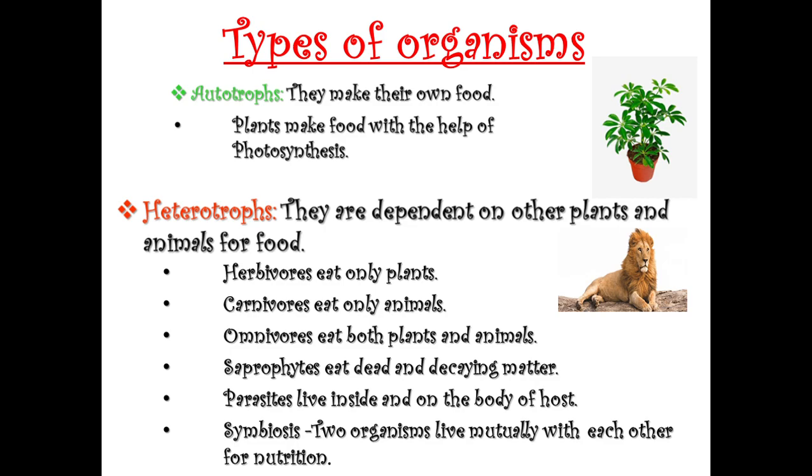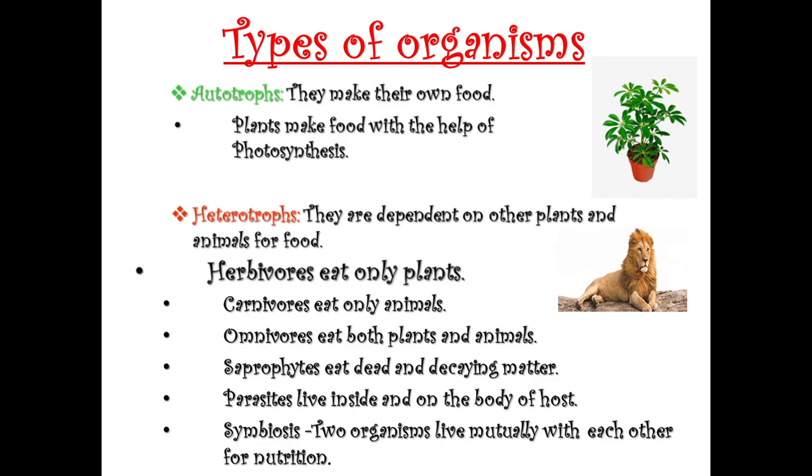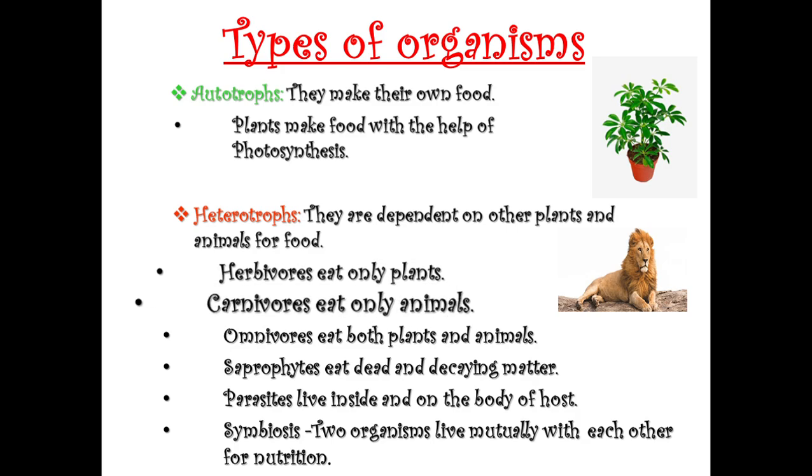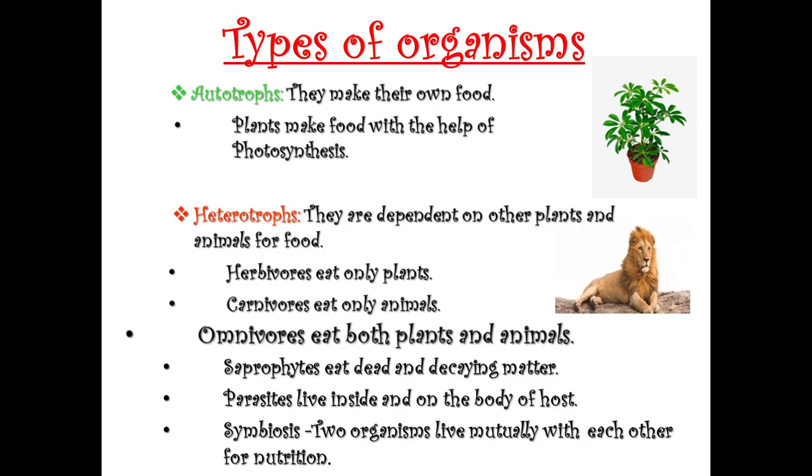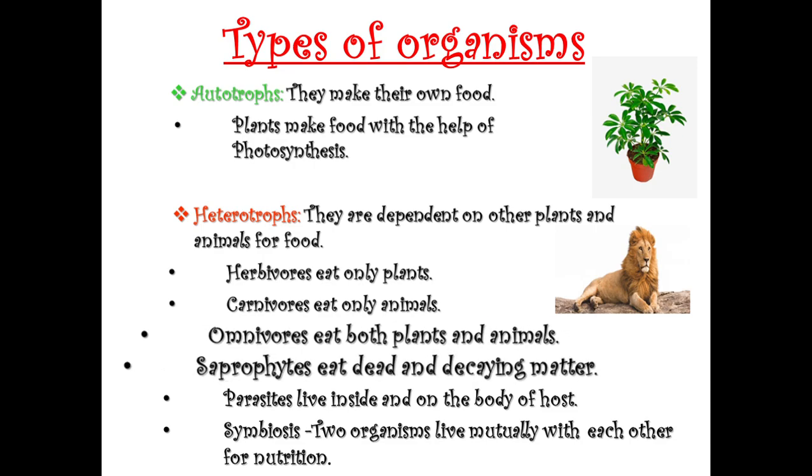Its examples are herbivores like deer, cow, buffalo. They eat only plants. Carnivores eat only animals like lion. Omnivores like us, that is humans, eat both plants and animals. In this chapter, for you, new is saprophytes, parasites and symbiosis.